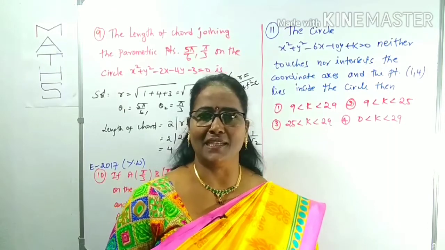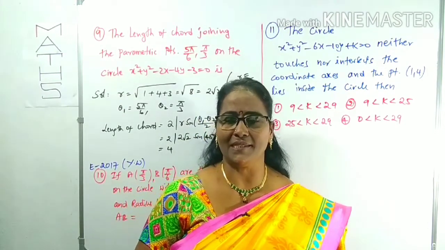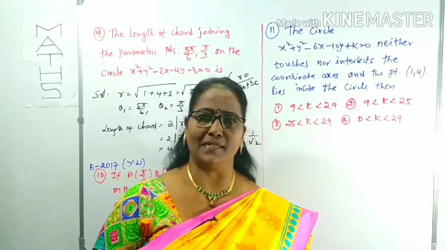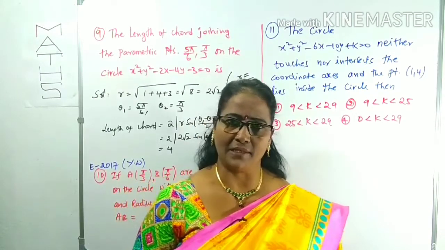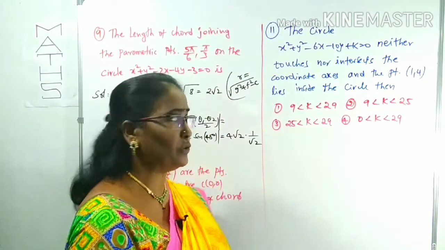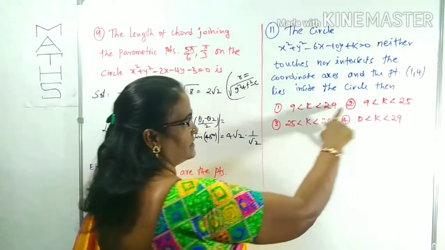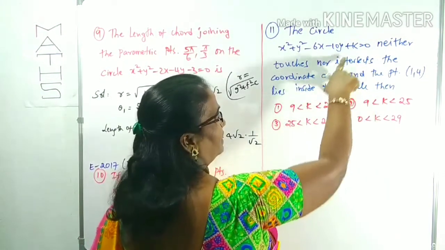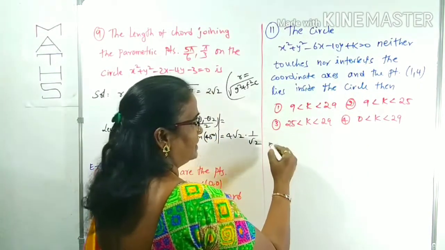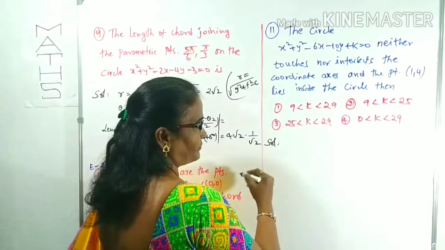If the circle neither touches nor intersects the coordinate axis, then g square minus c is less than 0 and f square minus c is also less than 0. Both we have to use here. Then the options are given here, and the range of some unknown value k is asked. That we can find out easily.